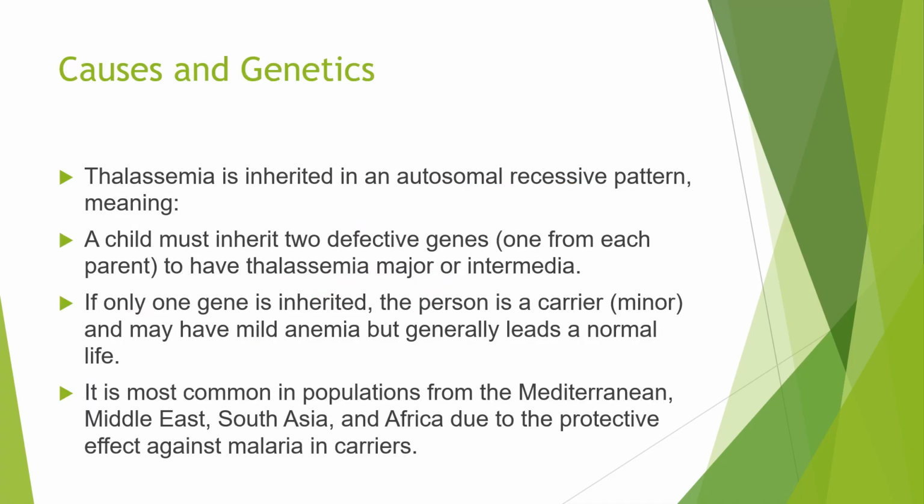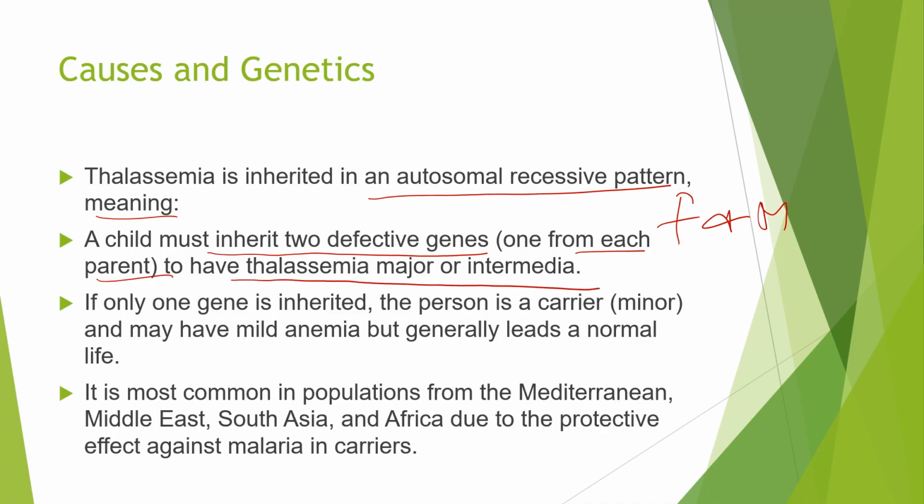So we have spoken already that thalassemia is inherited in an autosomal recessive pattern. It means a child must inherit two defective genes, one from each parent, that is, one must come from the father and another must come from the mother, right? So to have thalassemia major or intermediate. If only one is inherited, the person is a carrier or a minor thalassemic. So the child, the boy or the son, will be minor thalassemic. He will have only mild anemia but generally can lead a normal life.